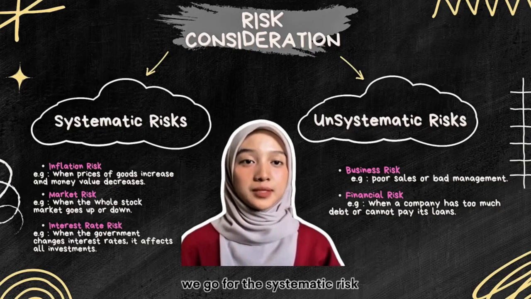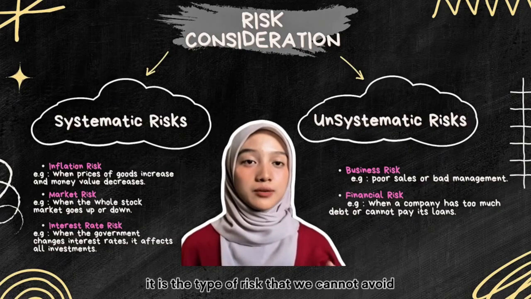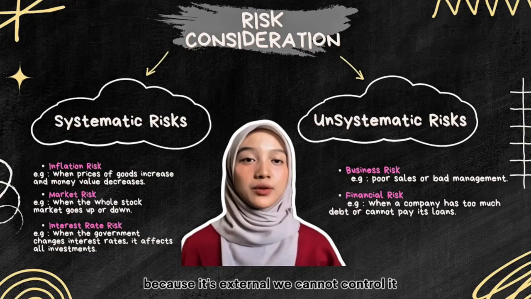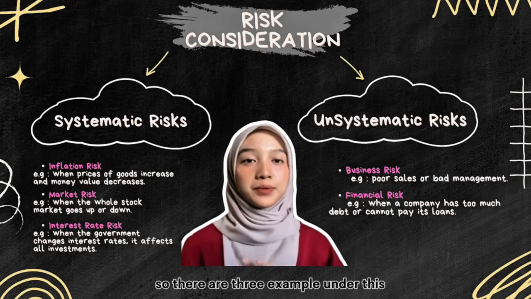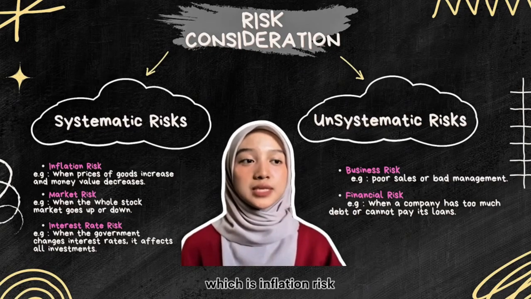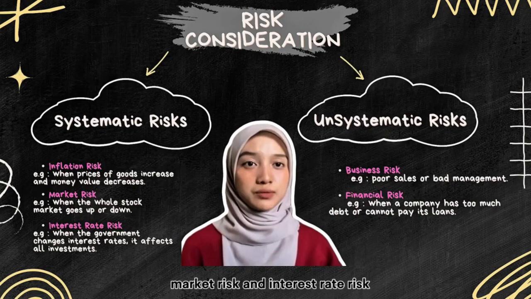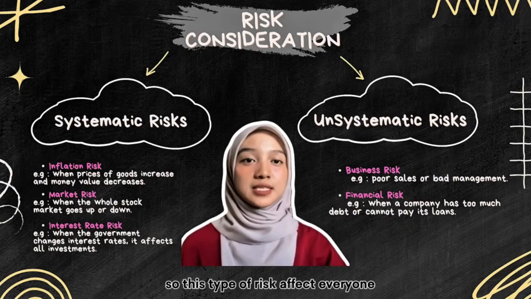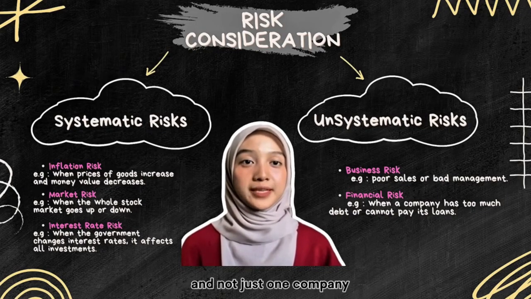We go for the systematic risk. It is the type of risk that we cannot avoid because it's external. We cannot control it. There are three examples under this, which are inflation risk, market risk, and interest rate risk. This type of risk affects everyone and not just one company.